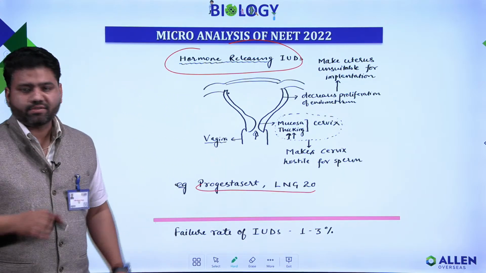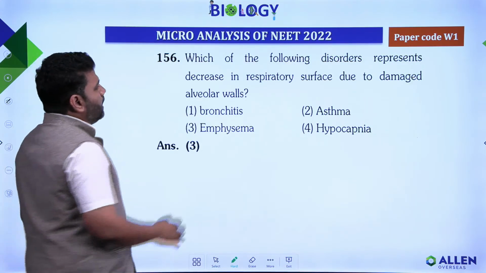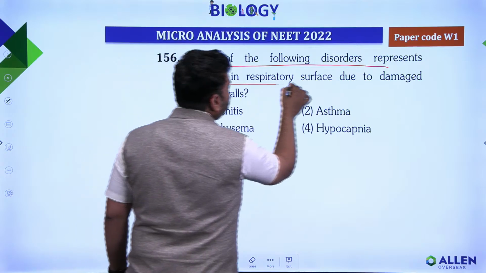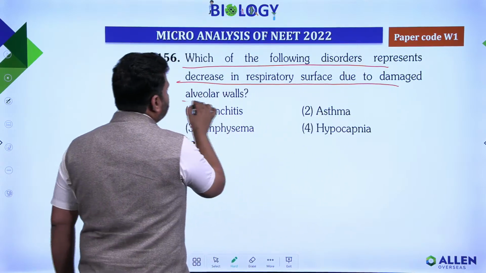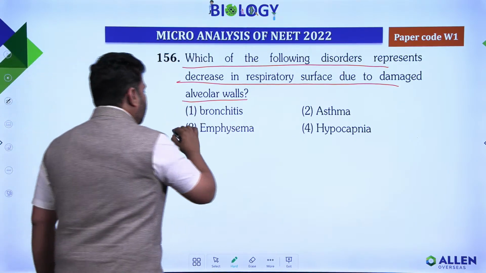Now the third example. Question number 156 of your NEET examination. Which of the following disorders represents decrease in respiratory surface due to damage of alveolar wall? Here the answer was emphysema.